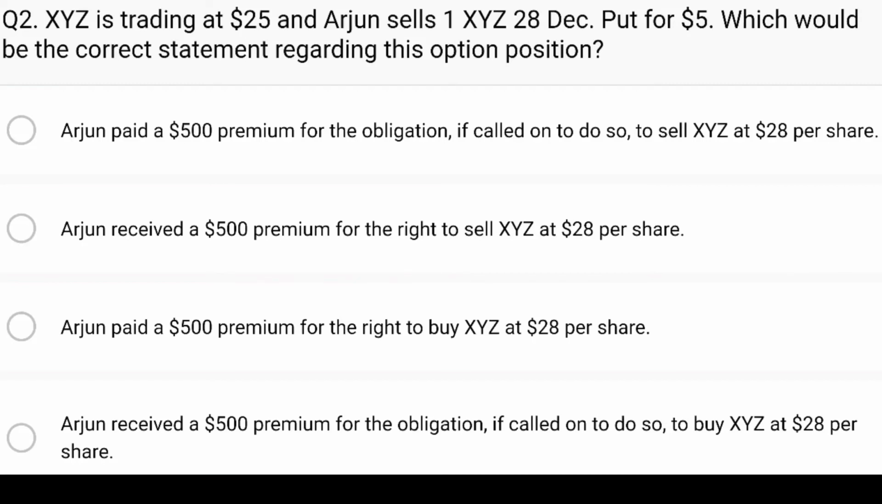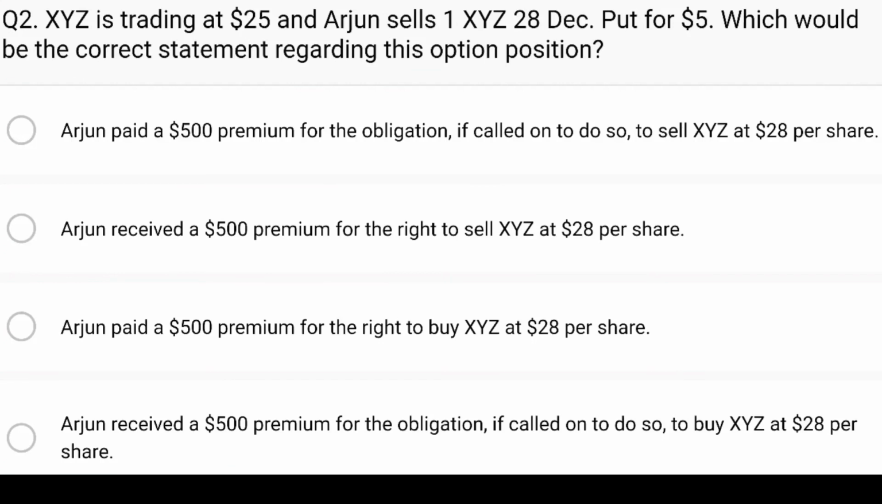And C, Arjun paid a $500 premium for the right to buy XYZ at $28 per share. No, again, he is not paying any premium. Someone is buying something off him, so it should be pretty straightforward that nothing that says that he's paid a premium is going to be correct. Let's take a look at the last one.